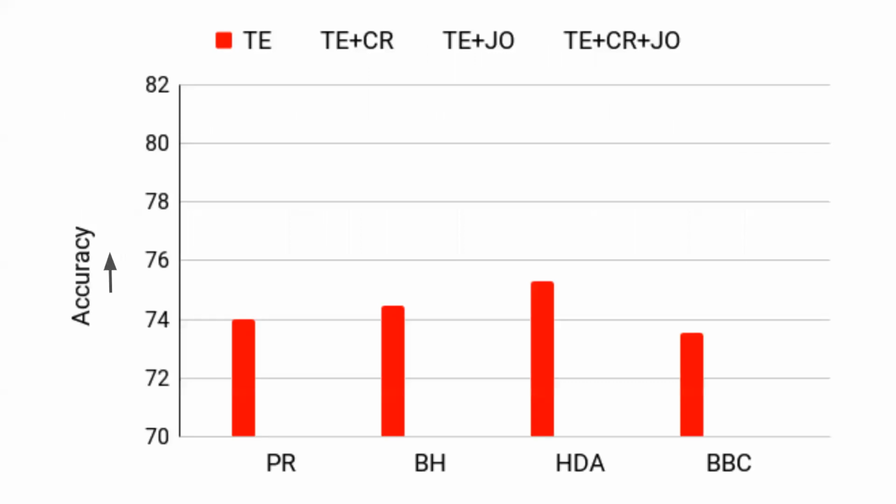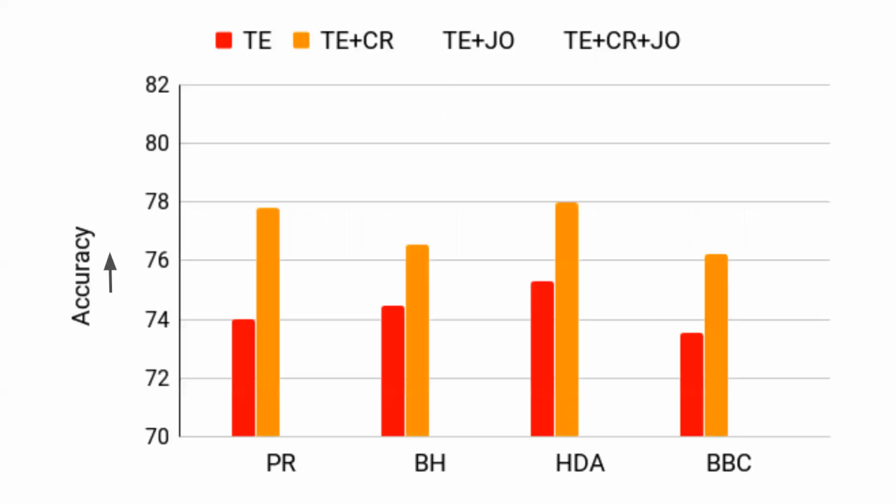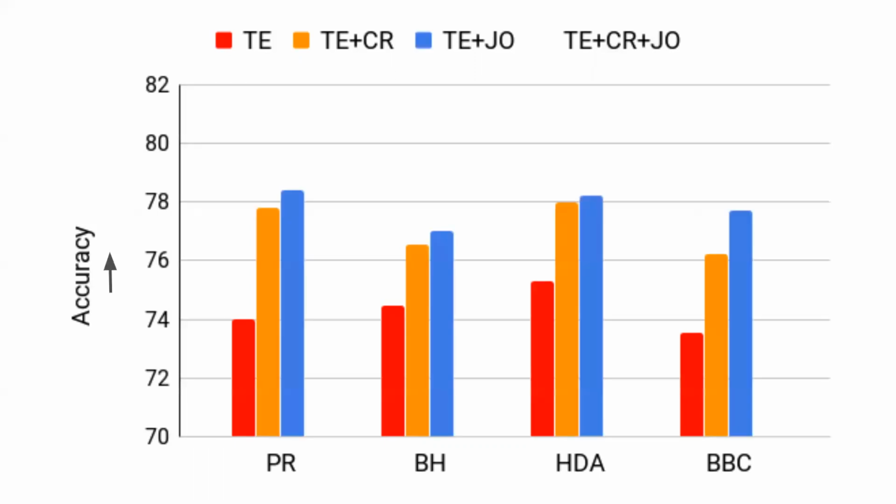So this is what we got for textual entailment, which is pretty decent on the recasted data, but not very good. But when we include consistency regularization, you get a huge boost in performance. If you don't include direct consistency regularization but do joint training, then you also get a boost. So this also shows that joint training does indirect consistency regularization.